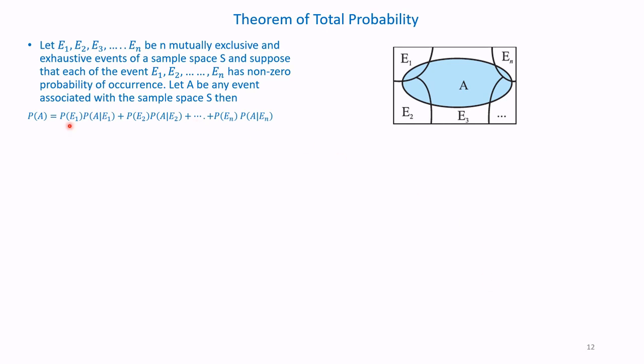Then P of A is equal to P of E1 into conditional probability of A given that E1 has occurred, plus probability of E2 into conditional probability of A given that E2 has occurred, plus and so on, up to probability of En into conditional probability of A given En has occurred.